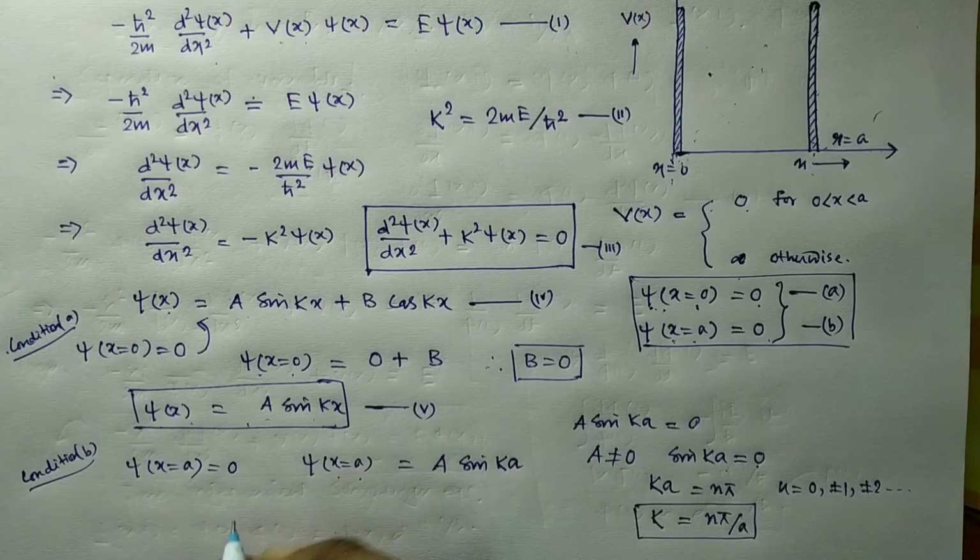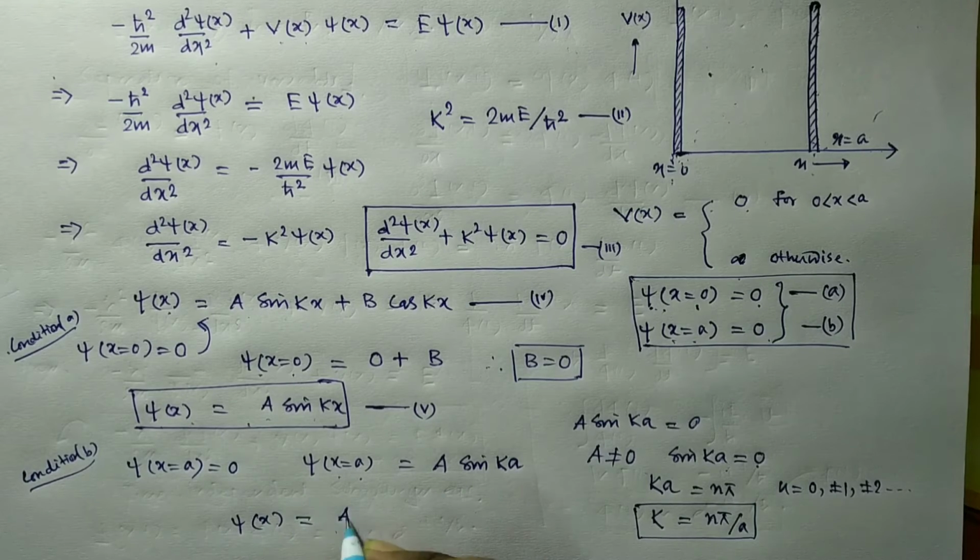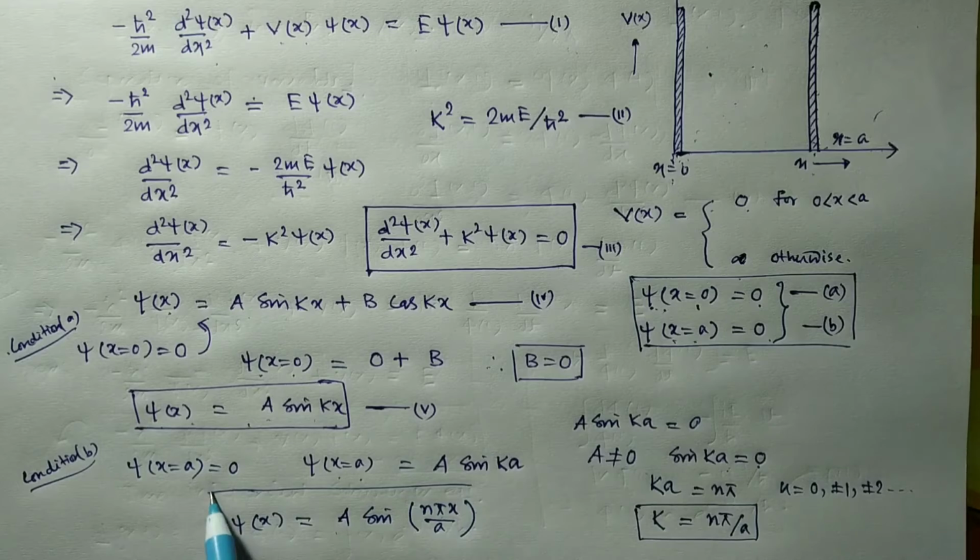Putting it in this condition, psi x is equal to A sine n pi x by A. So our solution reduces to this term.